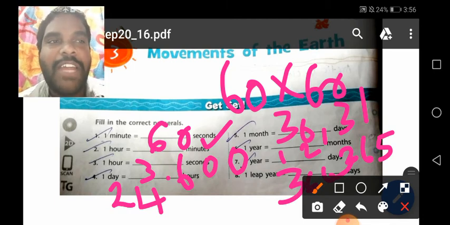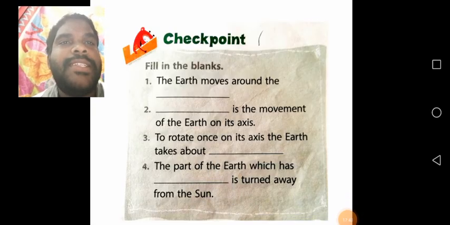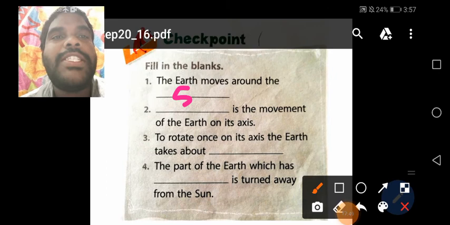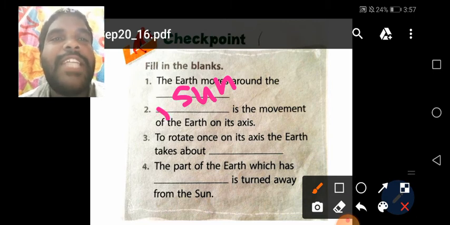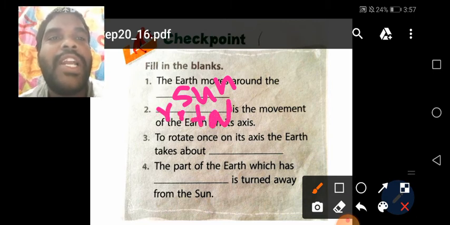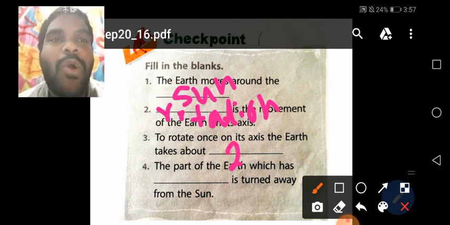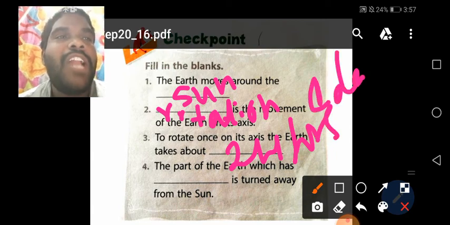Take out page number 21. Yes, children, these are the check points. See, the earth moves around the sun. You know that. Understand, children? Yes, the earth moving around the sun is called revolution. And dash is the movement of the earth on its axis. What is that? Rotation. Yes, here you write down rotation. To rotate once on its axis, the earth takes how much time? 24 hours, or 1 day.